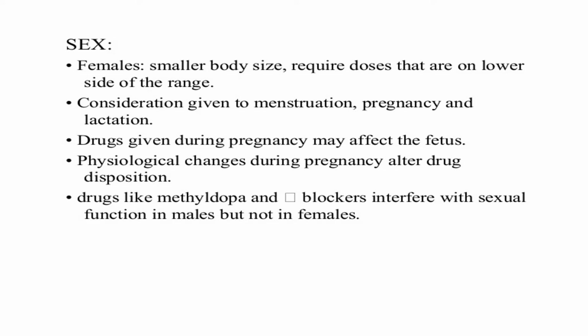So, a few drugs are restricted during pregnancy, and a few drugs also have changes during pregnancy. Physiological changes during pregnancy will also alter drug disposition. In males, drugs like methyldopa and alpha blockers may interfere with sexual function in males, but not in females. The overall effect on drug disposition is complex during pregnancy, so sometimes it is very difficult to predict the outcome in a pregnant lady.